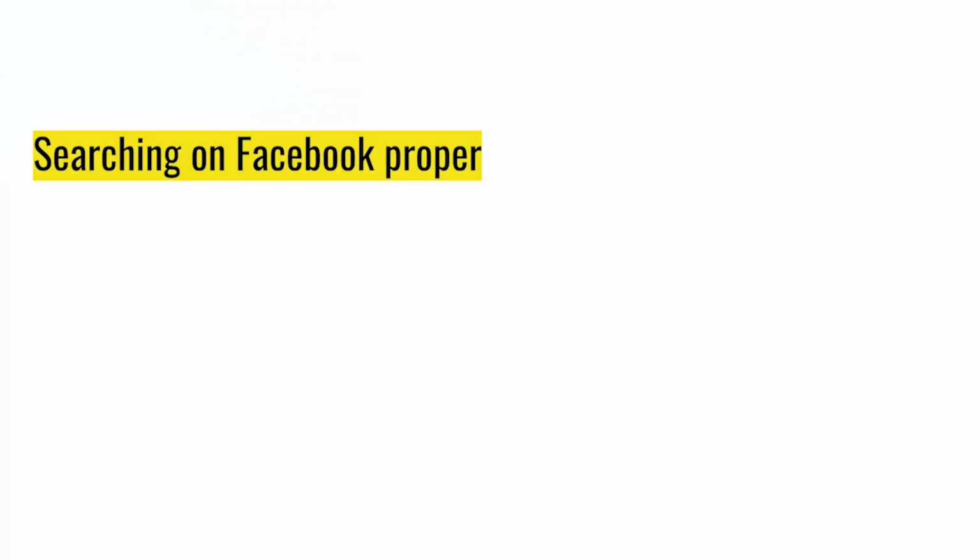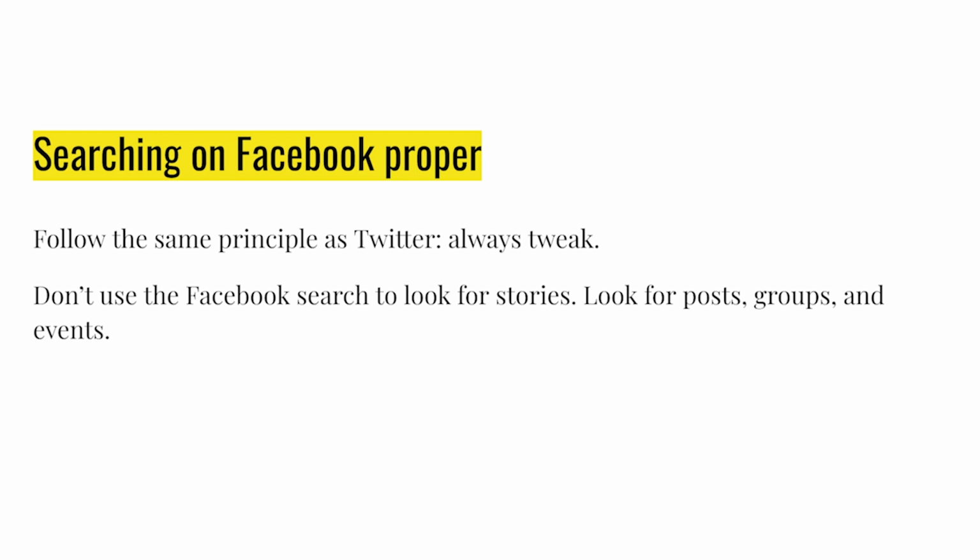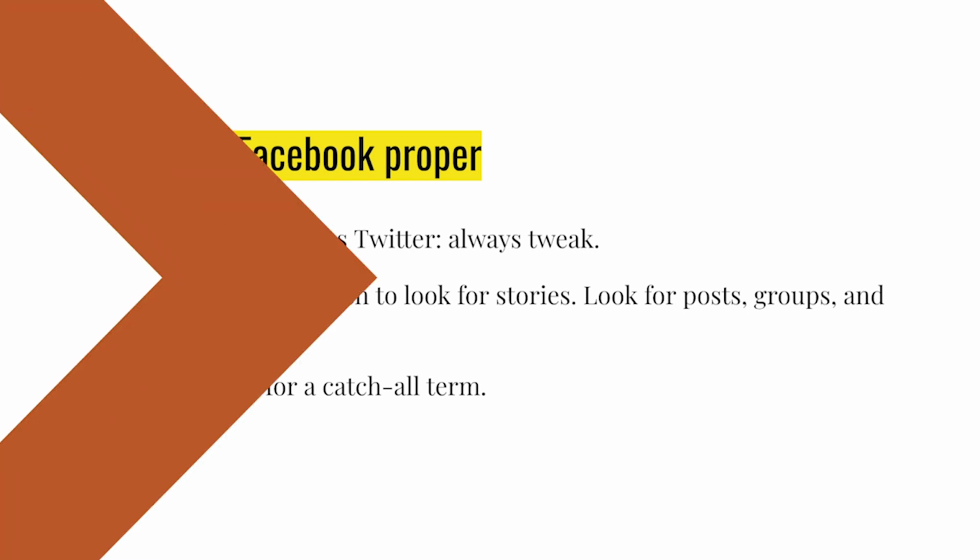So, searching on Facebook proper, all of the similar rules to Twitter apply, which is follow the same principles, always tweak your searches, try different keywords, and don't use Facebook to search for articles or stories. Instead, look for posts, groups, and events. Plus, I'm going to show you a simple trick for a catch-all term that you might be able to utilize in your own searches.